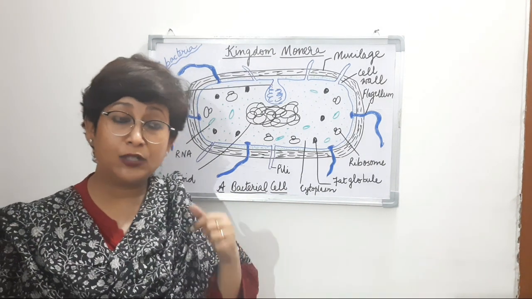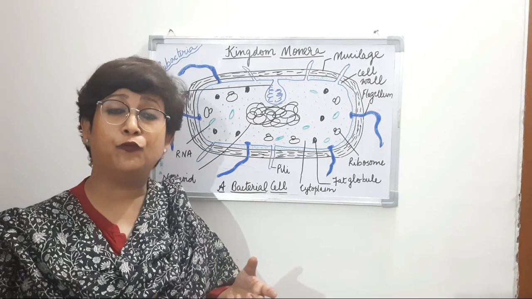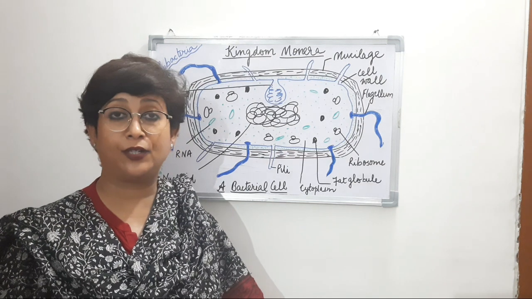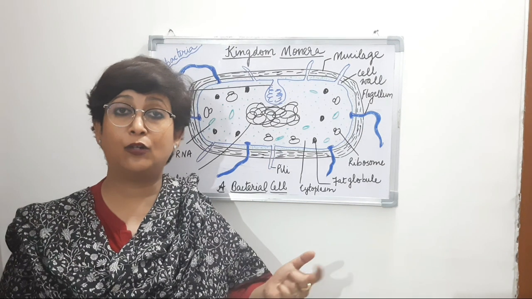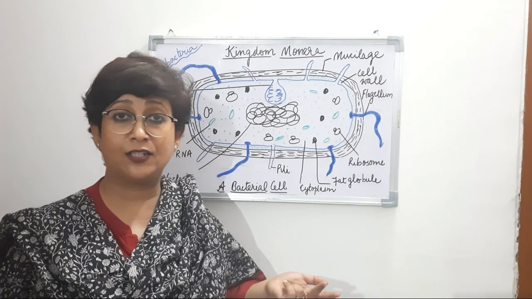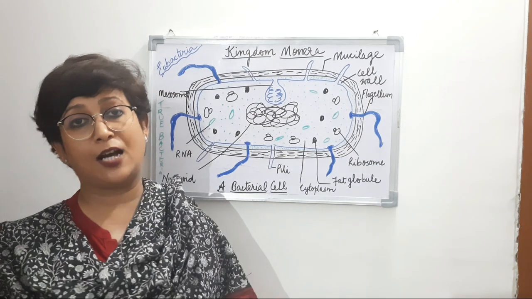And then we talked about the mode of nutrition. Bacteria can be photosynthetic, that is autotrophic, as well as heterotrophic. Under autotrophic, we talked about chemosynthetic and photosynthetic bacteria, and heterotrophic bacteria are parasites or saprophytes.